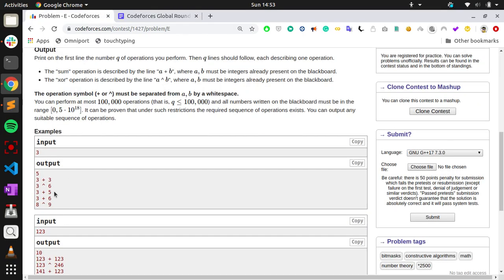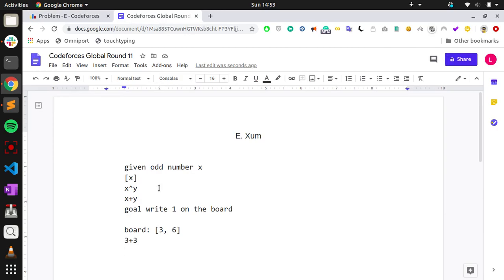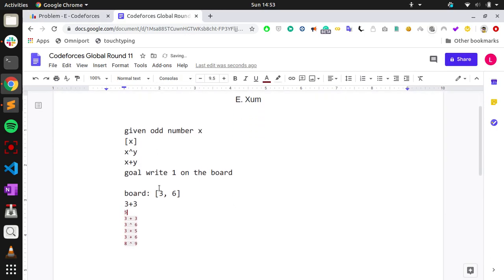Then what they did is 3 XOR 6, which gives 5. Then 3 plus 5, which gives 8, so we include 8.